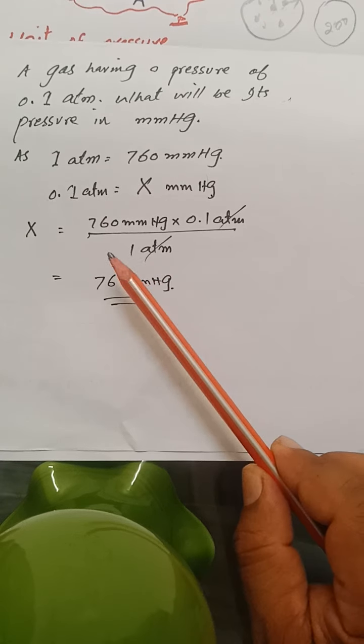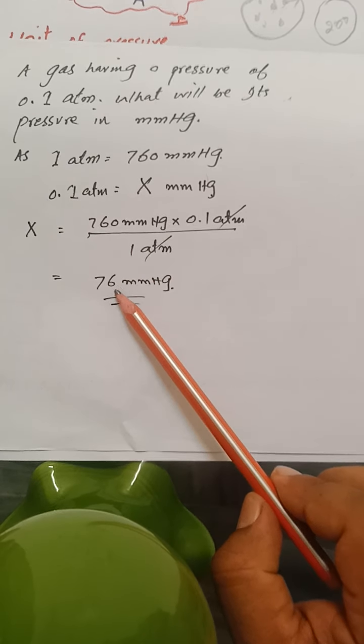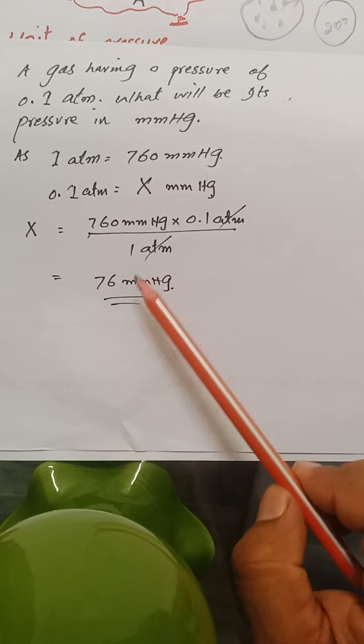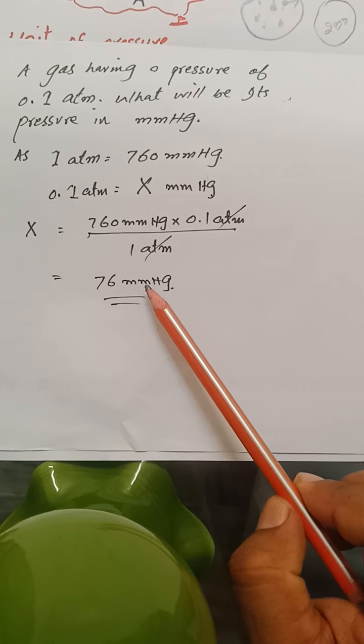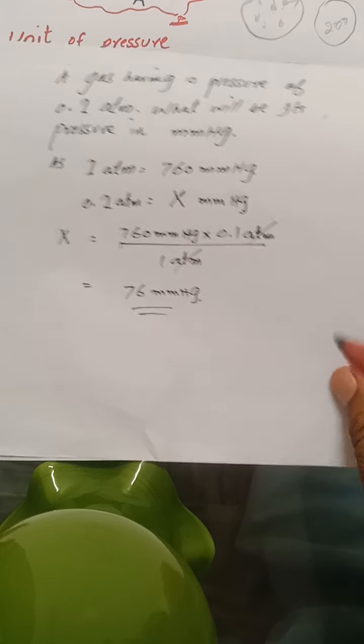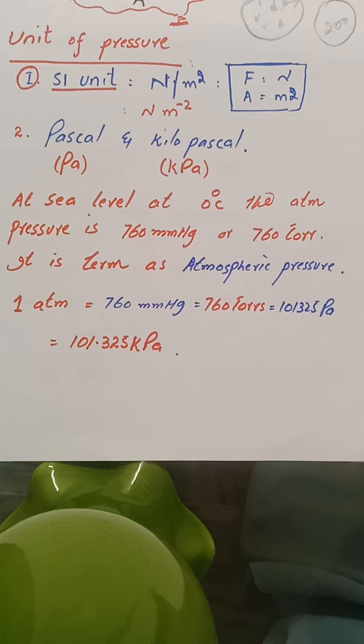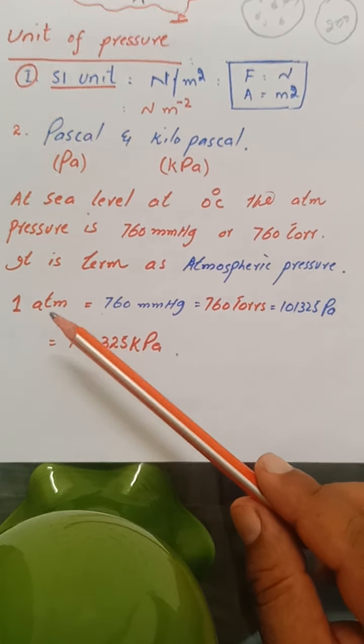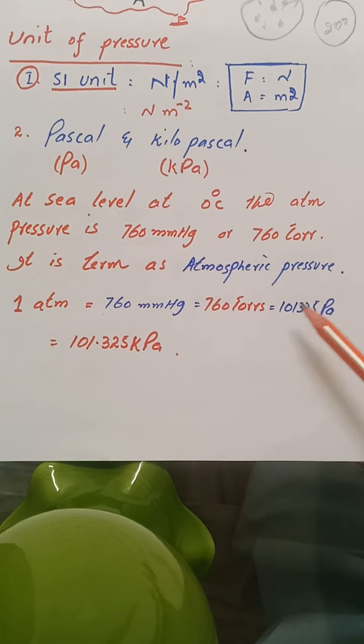The atm will cancel. So if we multiply, it is 76, and as these two units are cancelled out, the unit that comes to us will be mmHg. Similarly, we can interconvert the pressure into any unit, but we have to keep this relationship in mind.